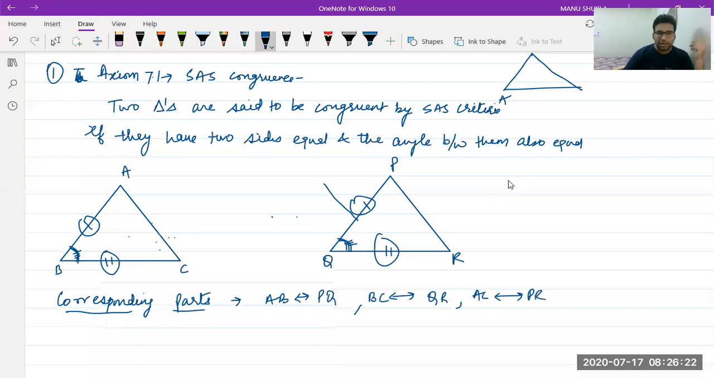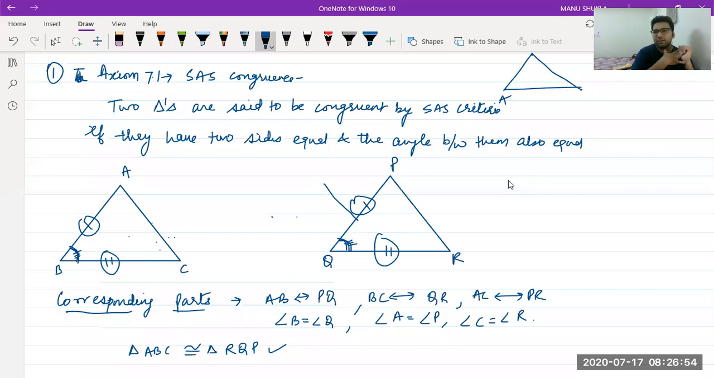Now corresponding angles. Angle B is equal to angle Q, given to us. Angle A is equal to angle P. Very good. And angle C is equal to angle R. Very good. Now if I write triangle ABC is congruent to triangle RQP, is it correct? Ananya saying no, Bhavya saying no, Moksh no, Prisha saying yes.